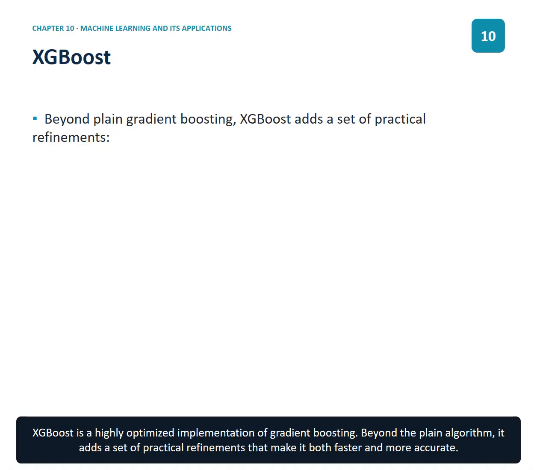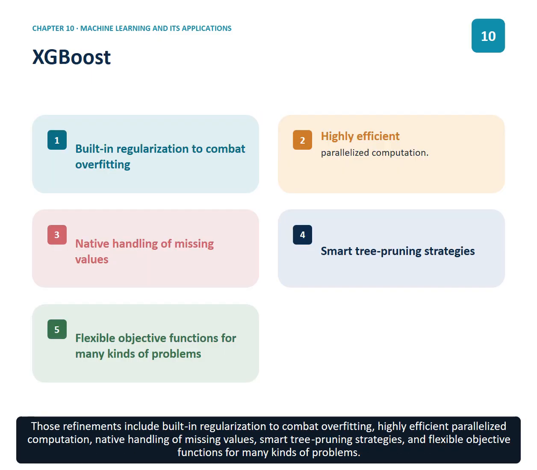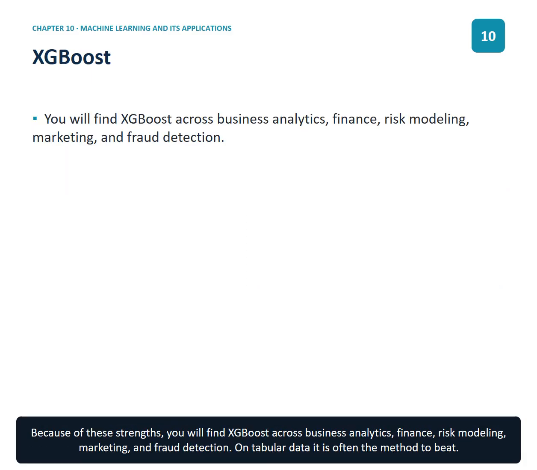XGBoost is a highly optimized implementation of gradient boosting. Beyond the plain algorithm, it adds a set of practical refinements that make it both faster and more accurate. Those refinements include built-in regularization to combat overfitting, highly efficient parallelized computation, native handling of missing values, smart tree pruning strategies, and flexible objective functions for many kinds of problems. Because of these strengths, you will find XGBoost across business analytics, finance, risk modeling, marketing, and fraud detection. On tabular data, it is often the method to beat.